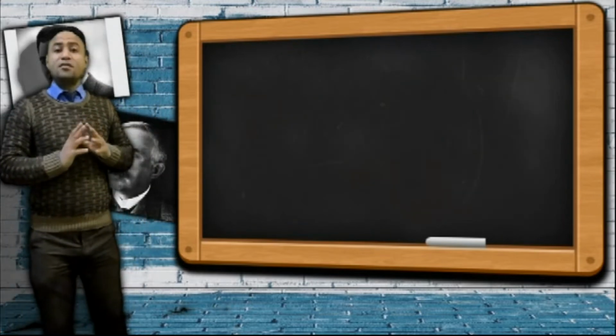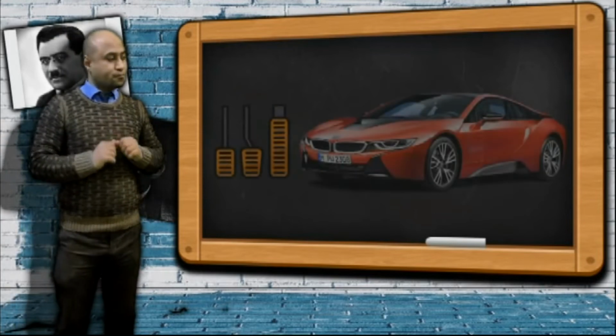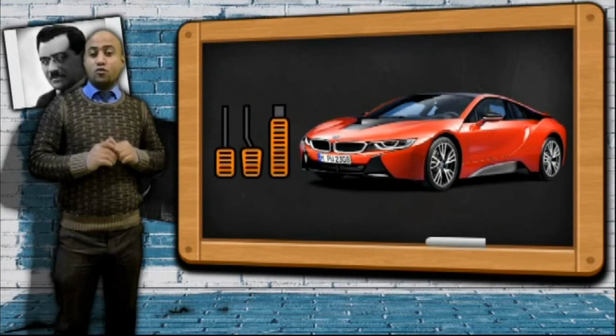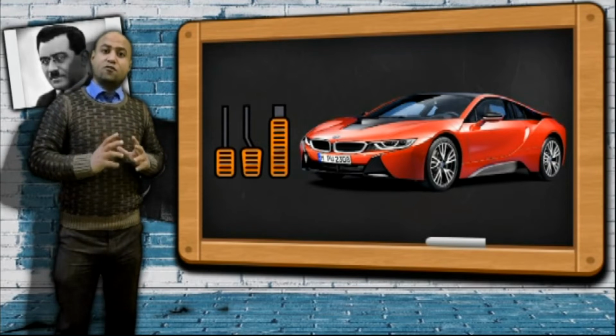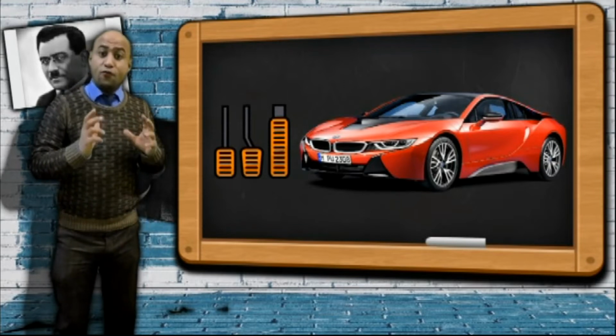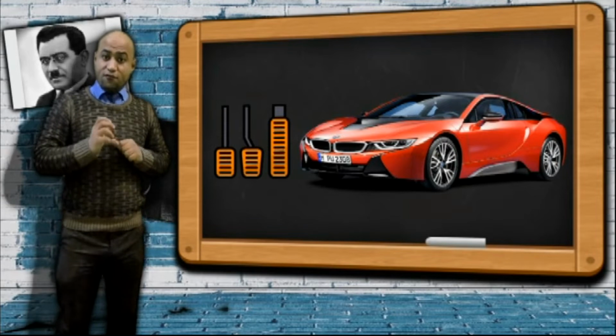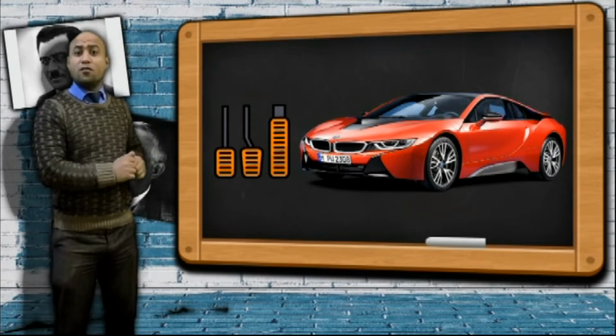But what happens when I push the accelerator of my car? When I push the accelerator of my car, there is a force, the car engine force, that acts upon the car.